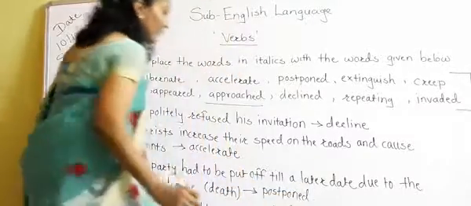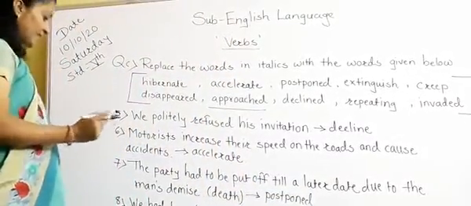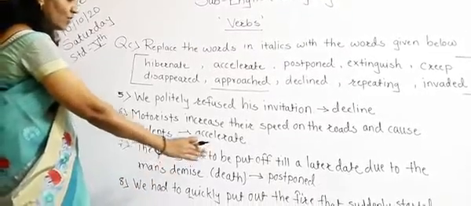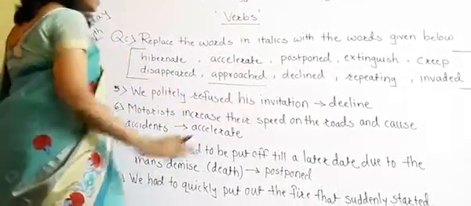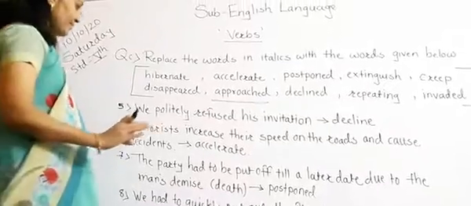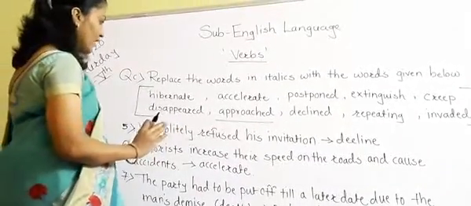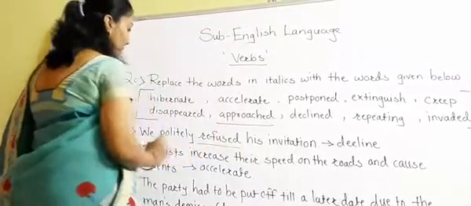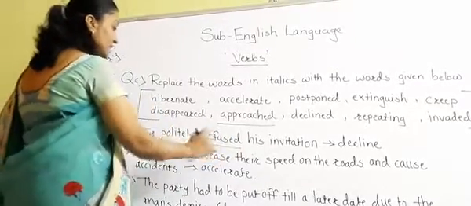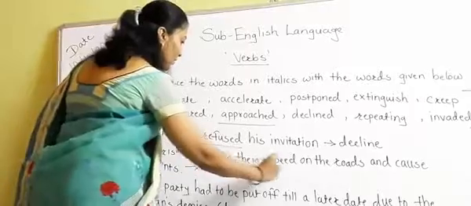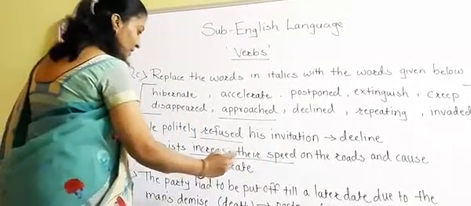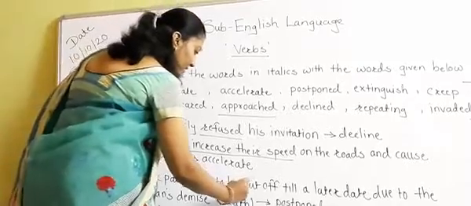Okay. So these words are very interesting. Now see the eighth one: we had to quickly put out the fire that suddenly started. One minute, I just forgot to underline. We politely refuse, refuse you have to underline. Motorists increase their speed, you have to underline this. The party had to be put off till a later date.